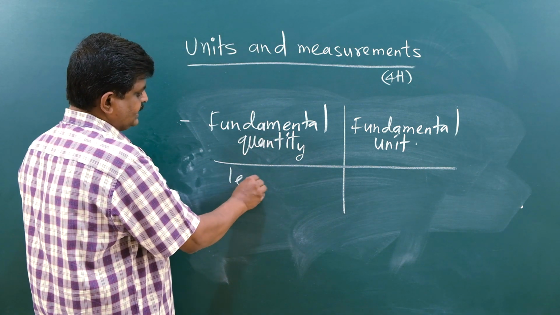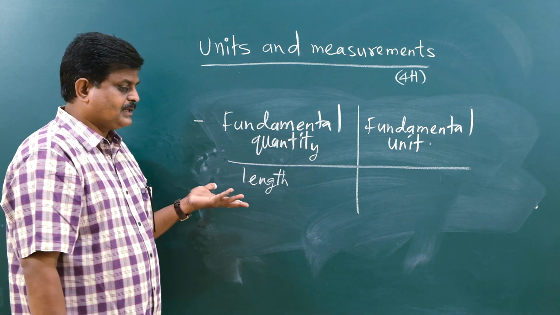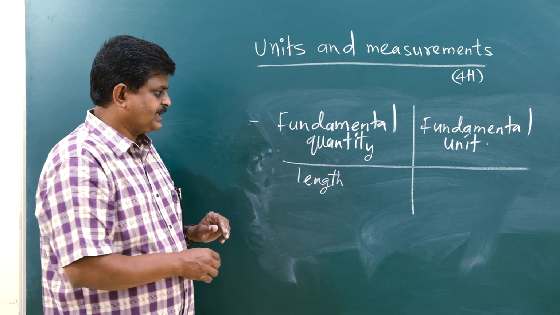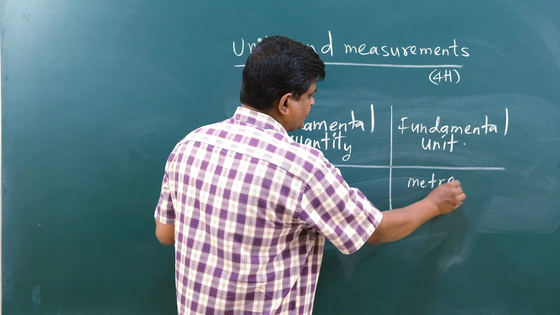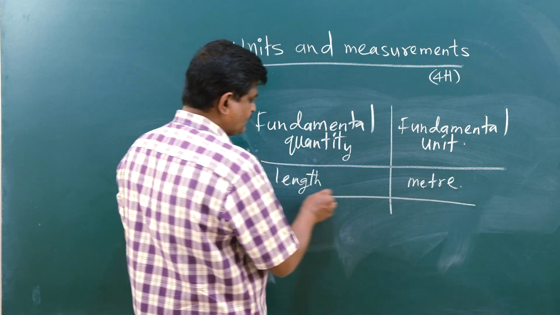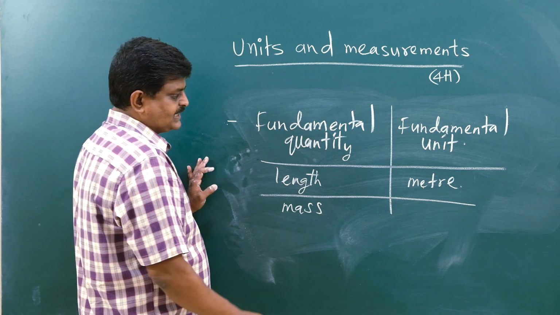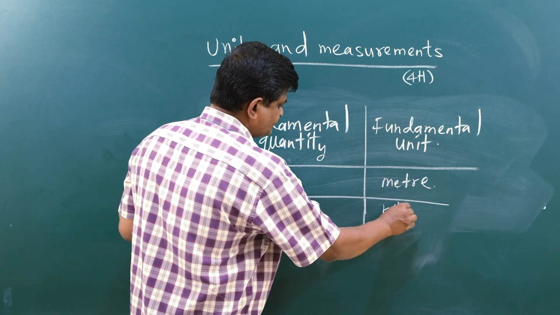For example, length is a fundamental quantity because you cannot resolve a length into any other quantity. That is why it is termed fundamental. What is the unit of the fundamental physical quantity length? Meter. Next, mass is a fundamental physical quantity. So what is its unit? Kilogram.